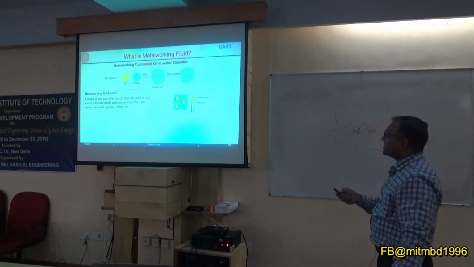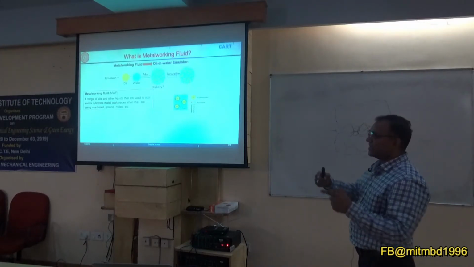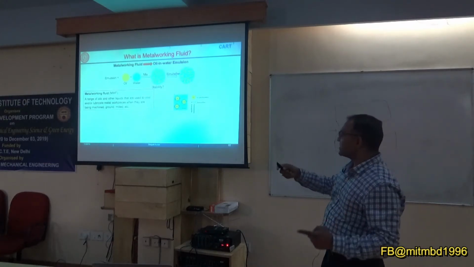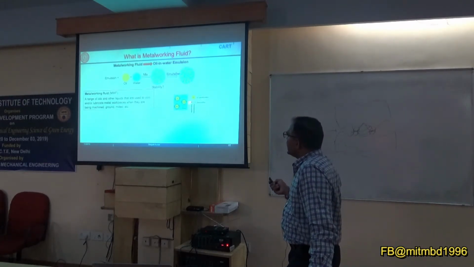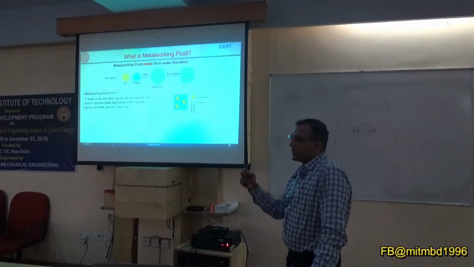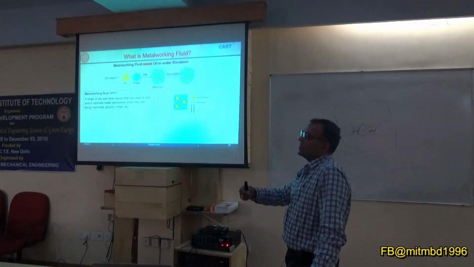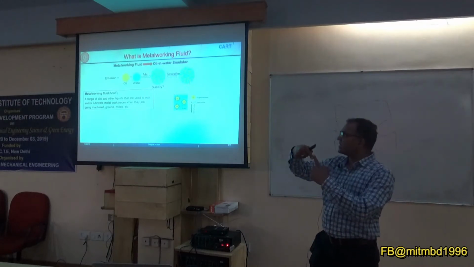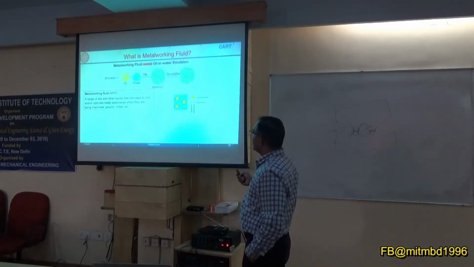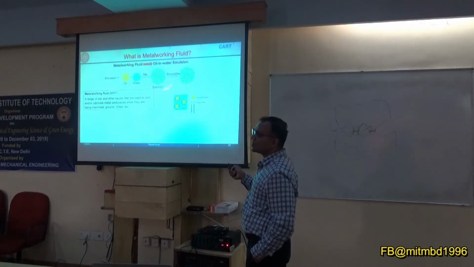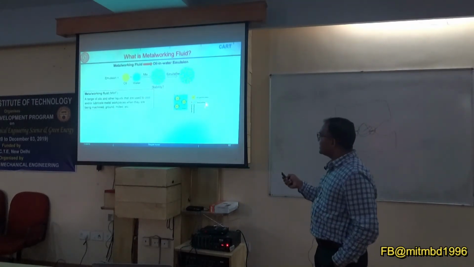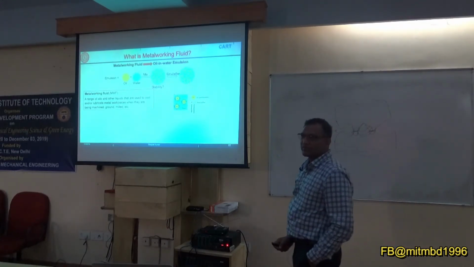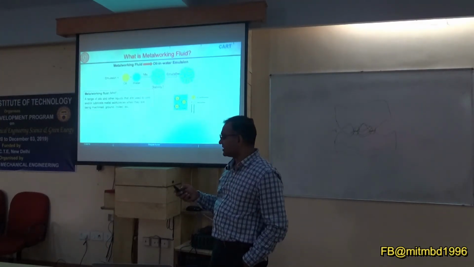So they try to sit at the oil-water interface. They have the property by which they can sit in both phases. It can sit in oil, and it can sit in water. Based on this property we say one part is hydrophobic and one is hydrophilic. The hydrophobic part will sit in the oil, the hydrophilic part will sit in the water, and they sit at the interface and thereby stabilize the total system. So your oil-water emulsion is stabilized by this emulsifier, and this particular emulsifier is known as a surfactant. Surface active agents are basically surfactants.